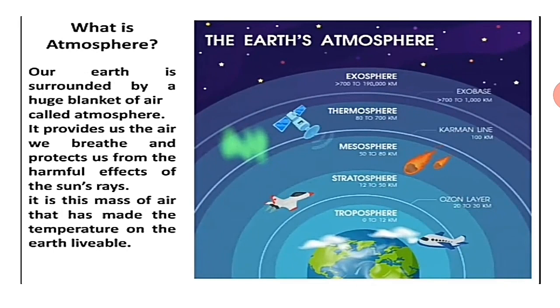We know our earth is surrounded by a huge blanket of air that is called the atmosphere. This atmosphere provides us the air that we breathe, and that air protects us from the harmful effects of the sun rays. Atmosphere हमें सूर्य की किरणों के नुकसानदायक प्रभाव से बचाता है.